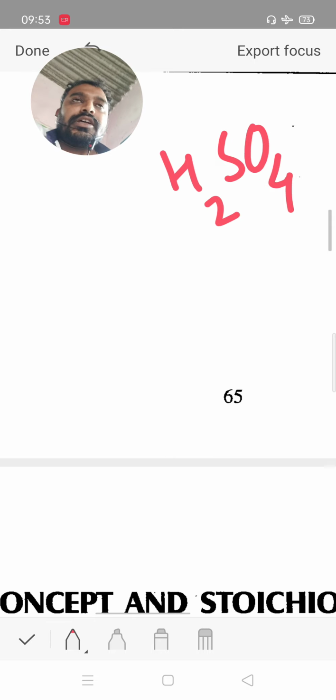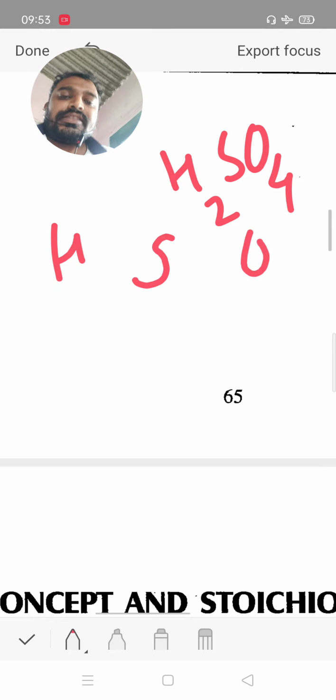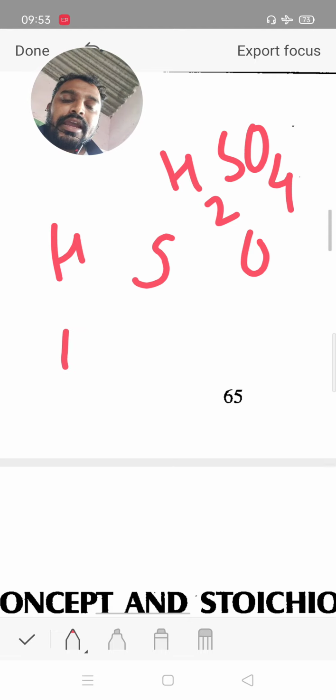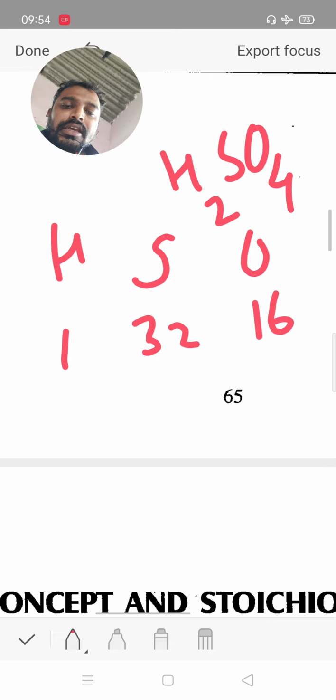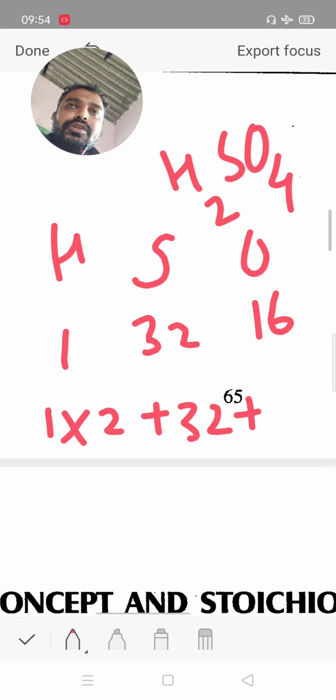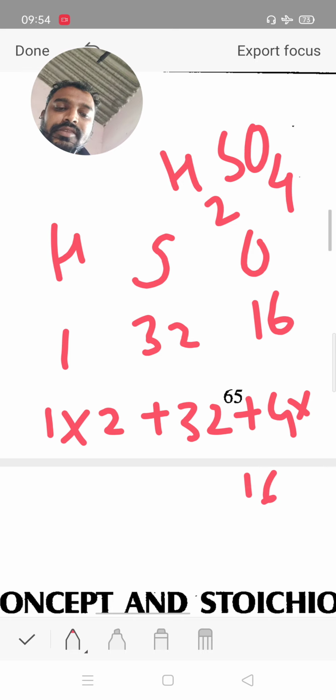Next, sulfuric acid. Sulfuric acid has the elements hydrogen, sulfur and oxygen. Hydrogen has atomic mass 1, sulfur has 32 and oxygen 16. There are a total of 2 hydrogen, so 1 into 2, plus 32, plus a total of 4 oxygen, 4 into 16.